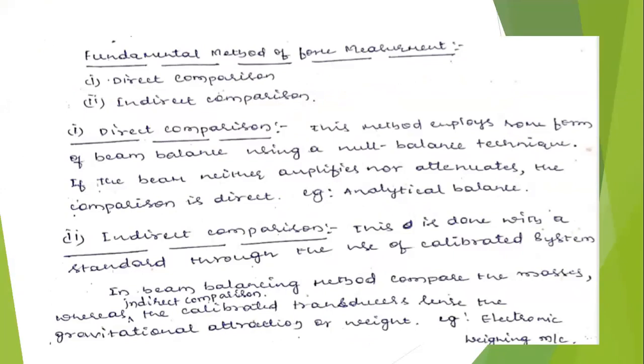The direct comparison, the good example is analytical balance, and the good example for indirect comparison is electronic weighing machine. Already you have used them in the chemistry lab and also in many shops, grocery shops or vegetable shops, they are using electronic weighing machines. So these two are very, very important for force measurement. Next, come to the point.